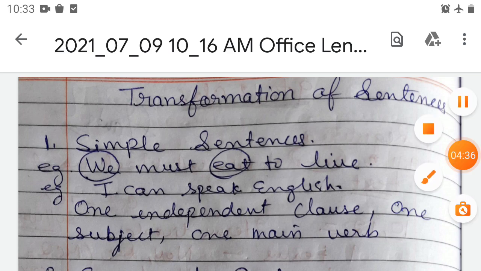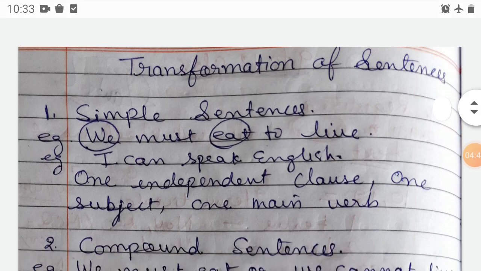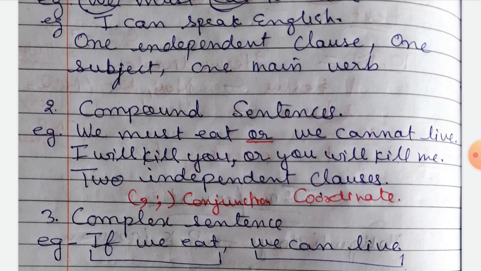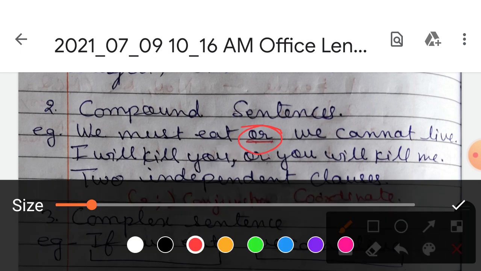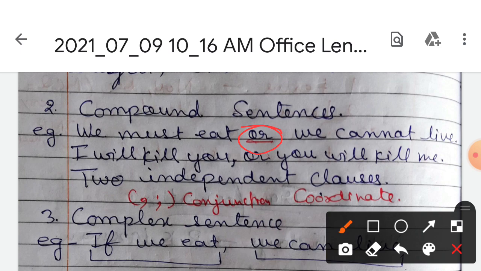Now move to the compound sentence. Let us take the example: we must eat, or we cannot live. In this, two independent clauses are there, joined with a conjunction. We must eat is an independent clause.